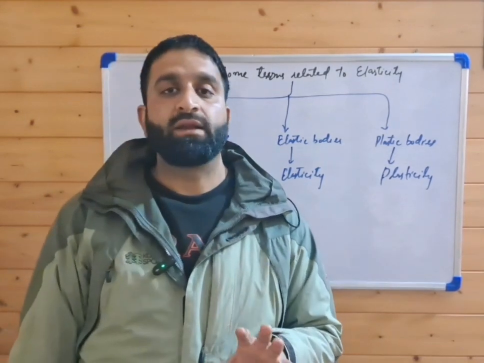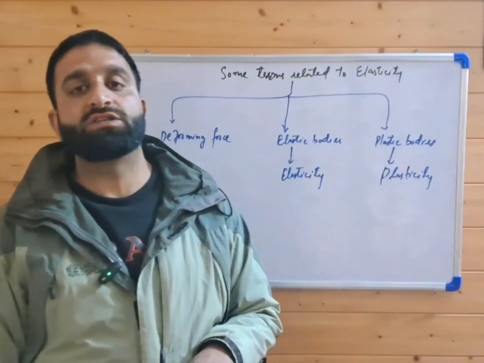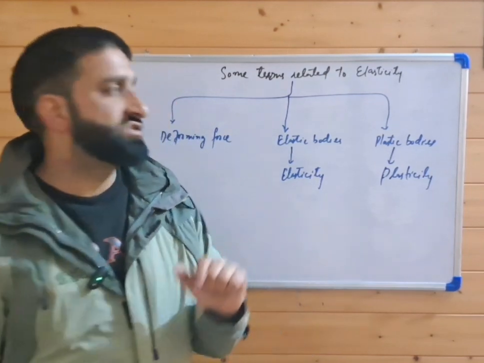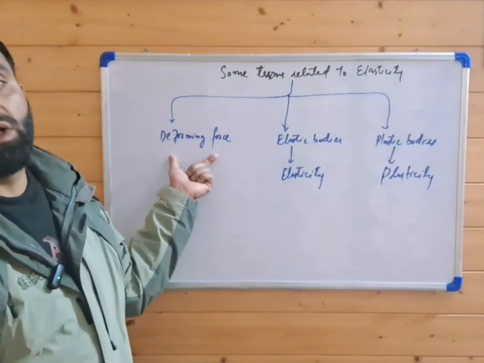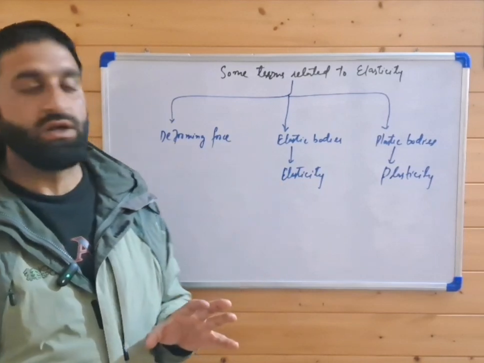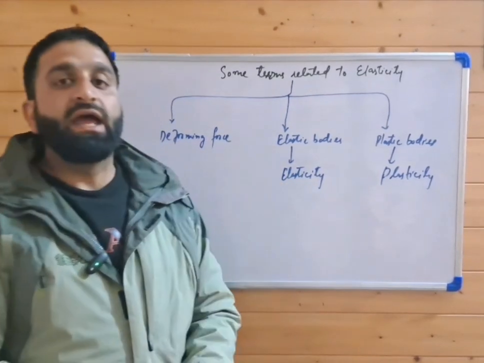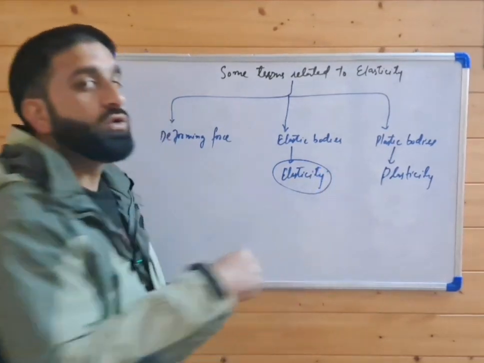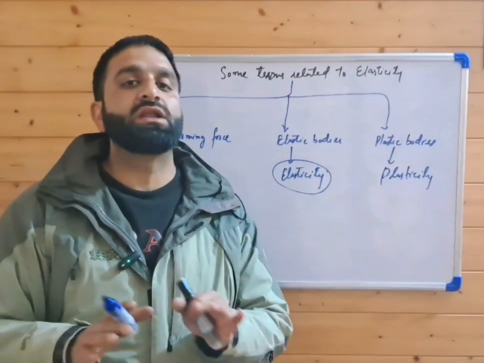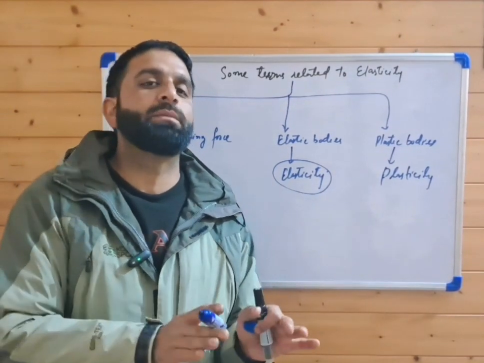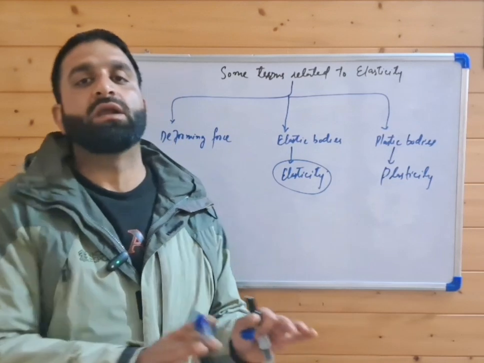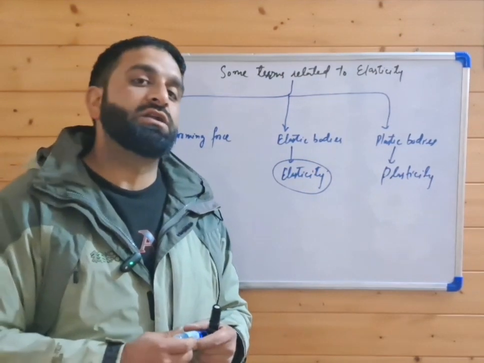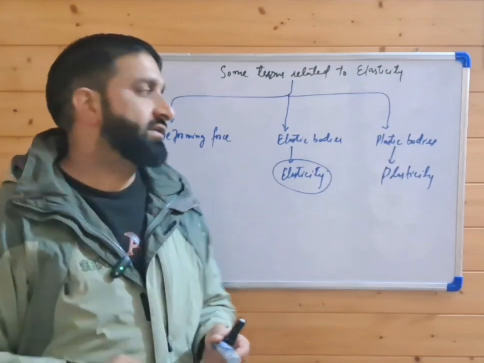So when a force is applied on a solid and that causes a change in length, volume or shape, that force is called a deforming force because it deforms the solid. Now elasticity. Elasticity, as already discussed, is the property of a body to regain its original configuration after the deforming force has been removed. Elastic bodies quickly return to their original configuration.